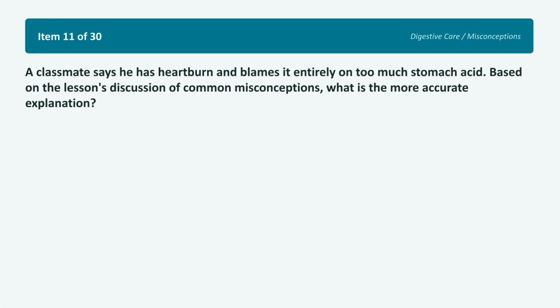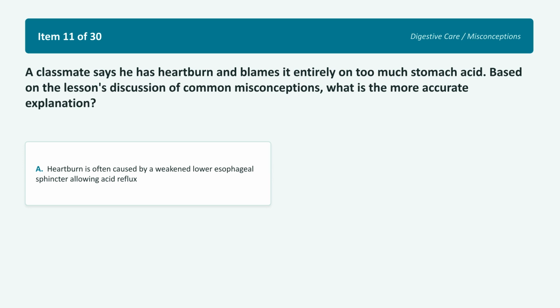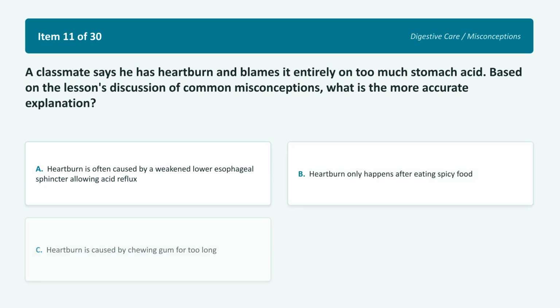In item 11, a classmate has heartburn and blames it entirely on too much stomach acid. Based on the lesson, what is the more accurate explanation? Choice A, weakened lower esophageal sphincter allowing acid reflux. Choice B, eating spicy food. Choice C, chewing gum. Choice D, harmful gut bacteria. Let's bust some medical myths. Hit pause and choose the scientific reality.